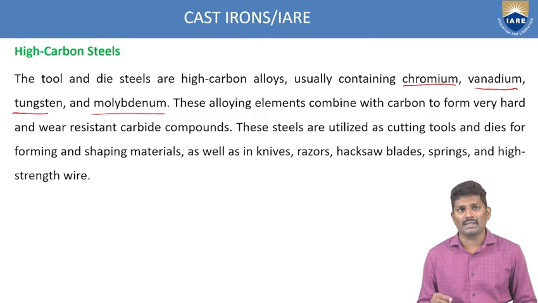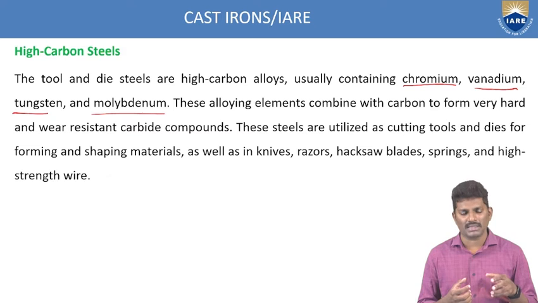In this case, since the percentage of carbon is very high, as well as the composition we are using, like tungsten and molybdenum, the applications are becoming very wide when you compare with the low as well as the medium carbon. Because of these alloying elements, you can use these high carbon steels as a cutting tool. So what is the application of a cutting tool?